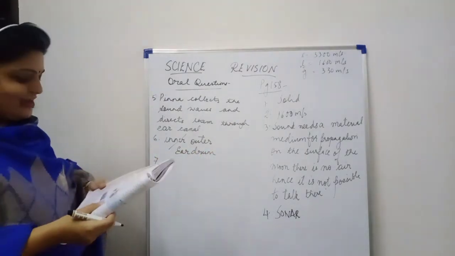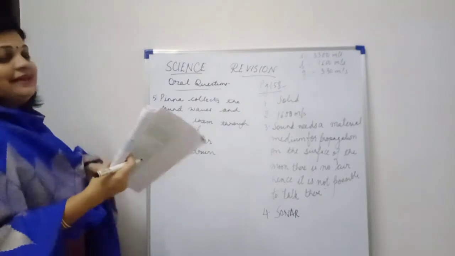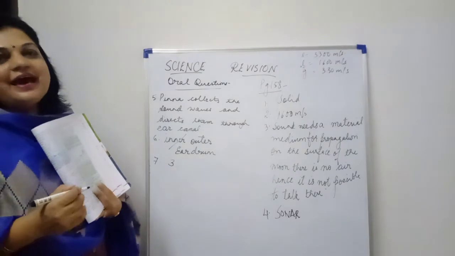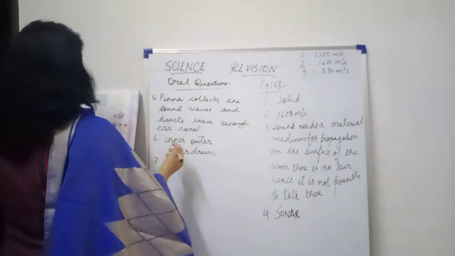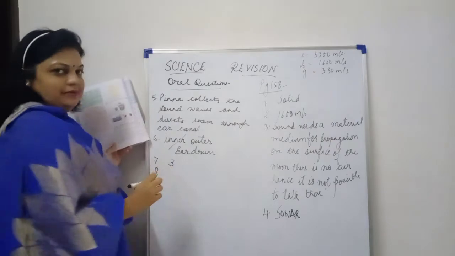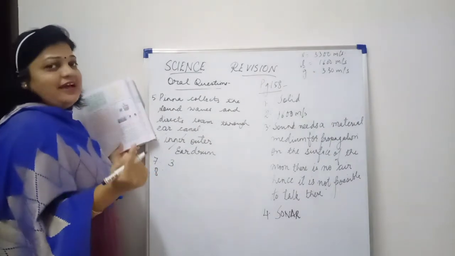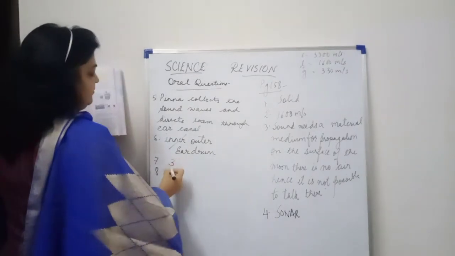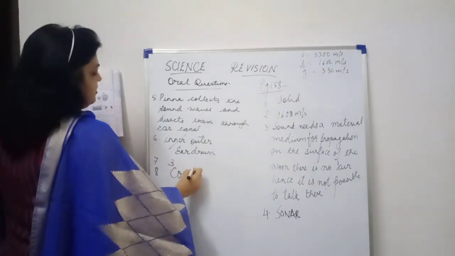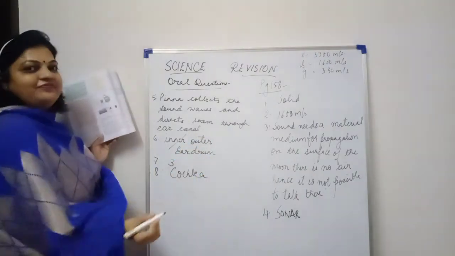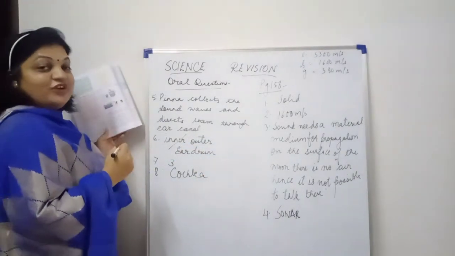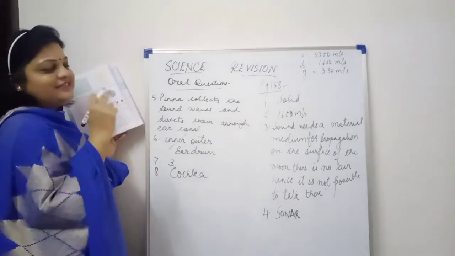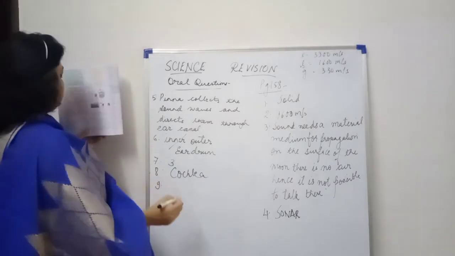Come to 7th question now. How many bones are there in the middle ear? There are 3 bones: anvil, stirrup and hammer. Okay. Since they have not answers to name, so we'll just write the number. Okay. But the name is anvil, hammer and stirrup. Question number 8. Which part of the inner ear is associated with hearing? It is cochlea. Okay. It is lined with sensory cells, which receives the signals, converts them and directs them to the brain for recognition of the sound.